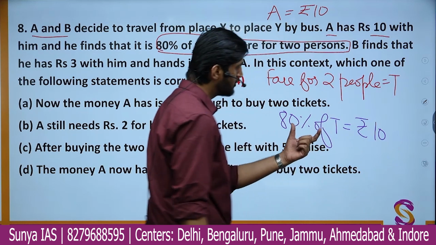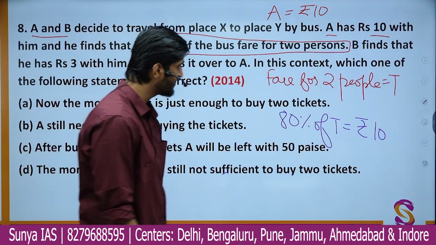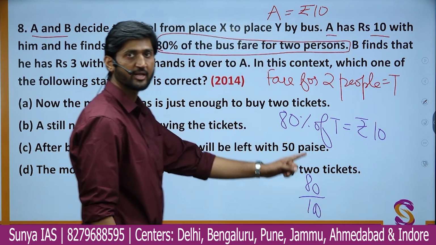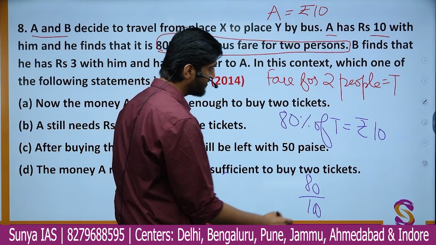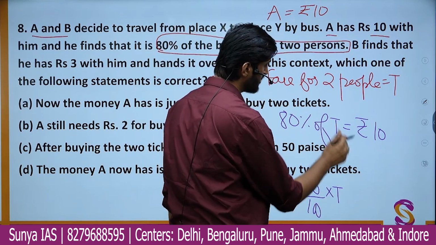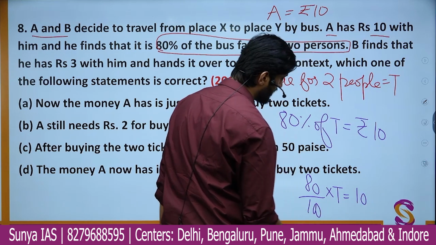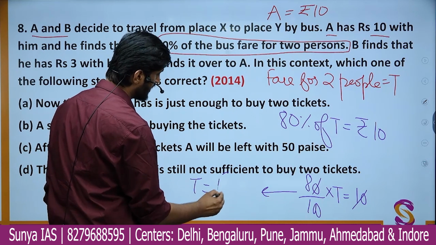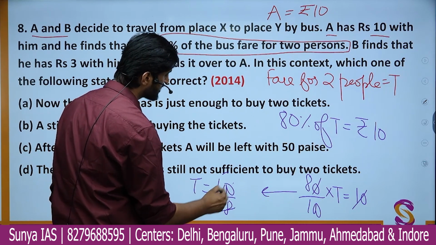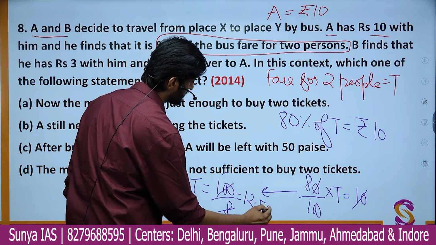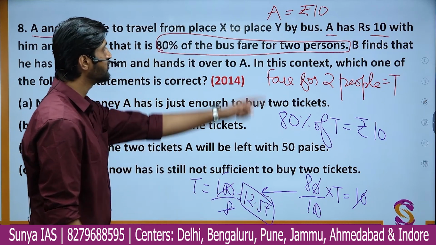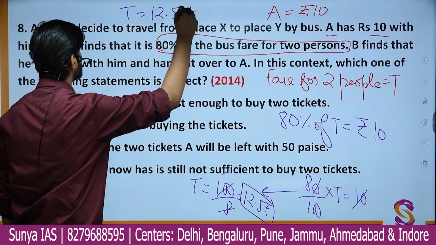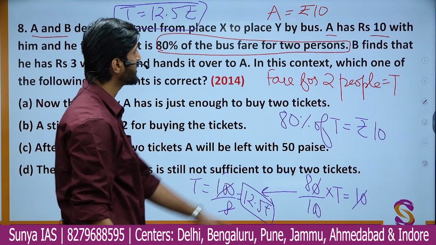Now let us do the same thing which we did previously. We have 80%, which is nothing but 80 upon 100, just converting the percentage into a fraction. Then of is nothing but multiplication. When we do all the cancellations, you get the value of T as simply 100 by 8, and this value will be nothing but 12.5 rupees. So the fare for 2 people T is going to be 12.5 rupees. He has to pay this, but he has only 10 rupees.